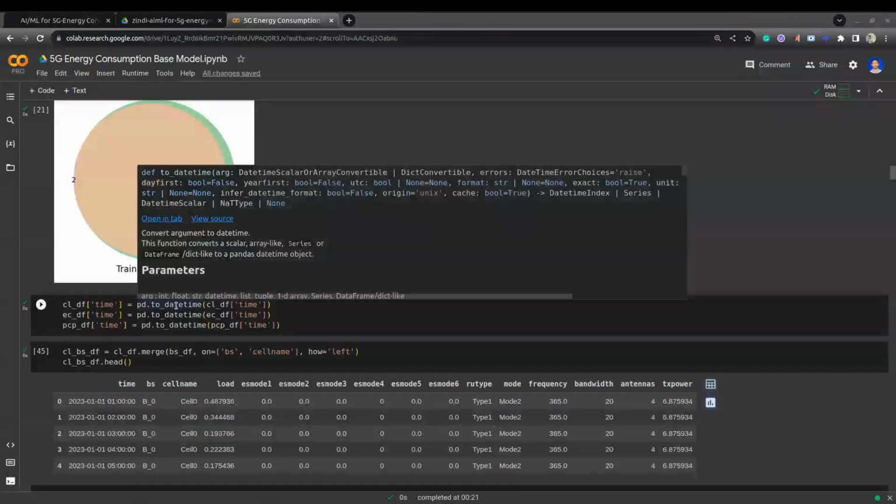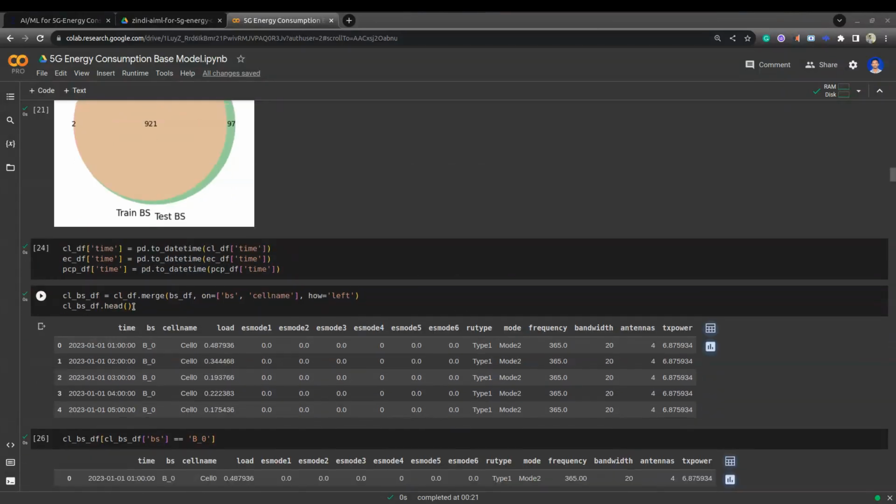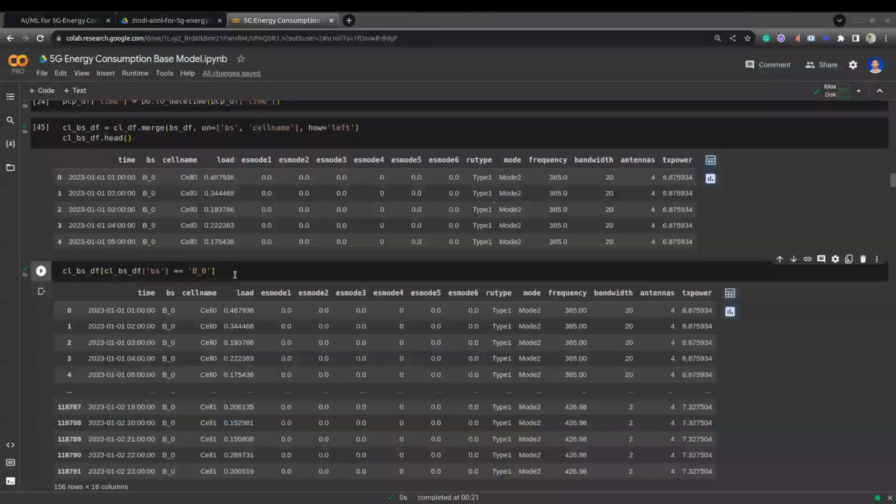Now here, I converted all the timestamps into pandas datetime. Next, I merged the cell level data and base station data into one data frame. So we can see all the cell level data and base station level data in one data frame. Here you can observe that I filtered one base station.